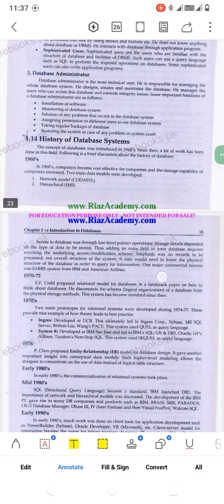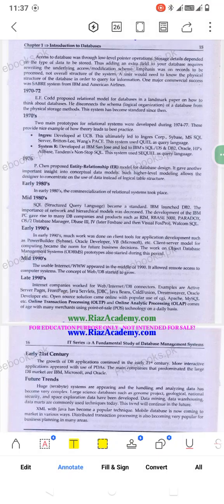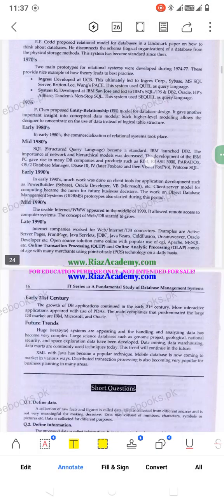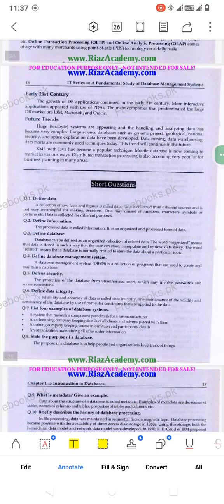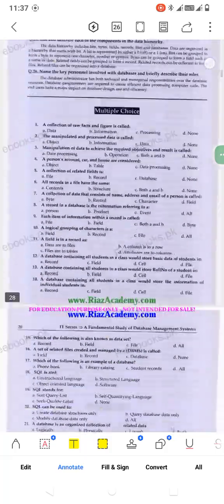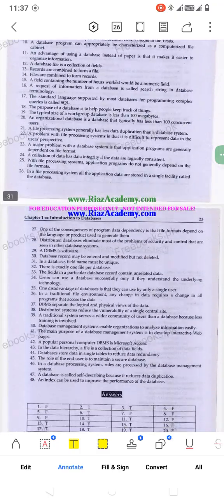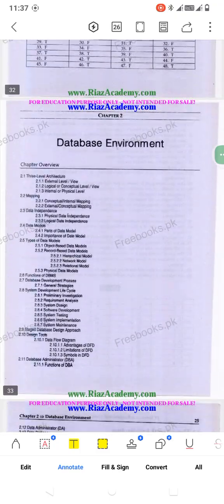Okay. Next, this is the last topic of our chapter 1, introduction to database: history of database systems. You have to skip this topic. This is not important from the exam point of view, so you just skip this. And this is the end of our chapter. The next chapter is about the hierarchy of database. We shall learn the database environment in the next coming lecture.